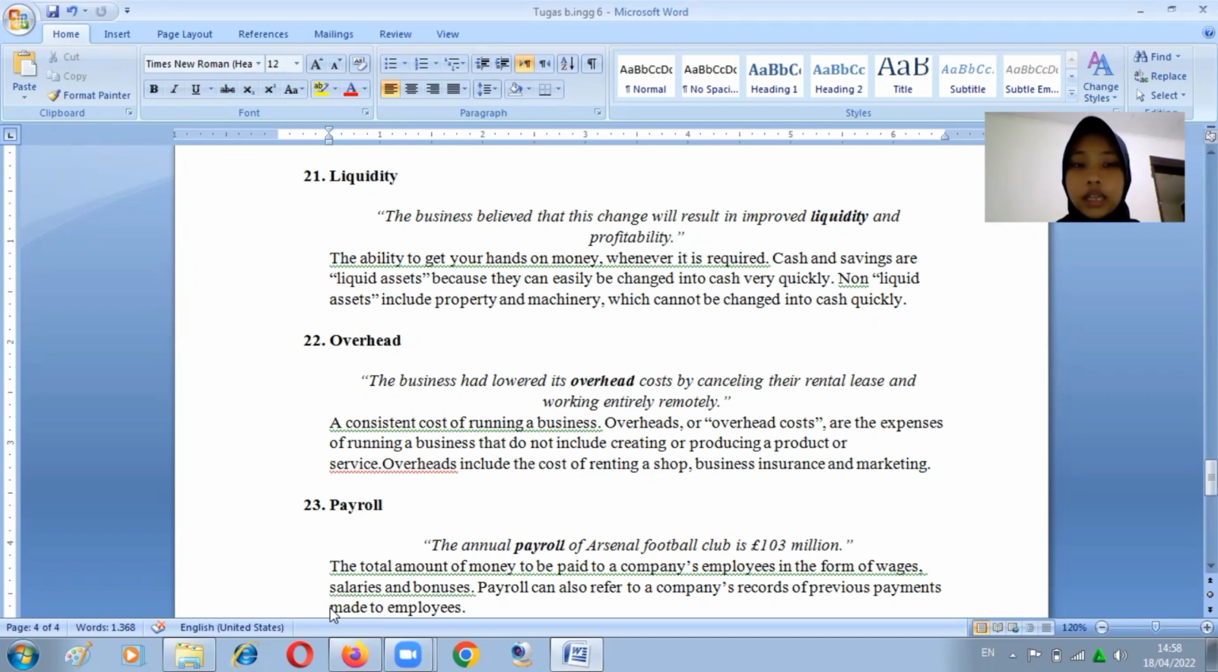22. Overhead. The business had lowered its overhead costs by cancelling the rental lease and working entirely remotely. A consistent cost of running a business. Overheads or overcosts are expenses of running a business that do not include creating a product or service. Overheads include the cost of operating a business, insurance, and marketing.